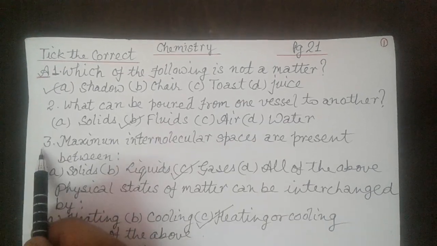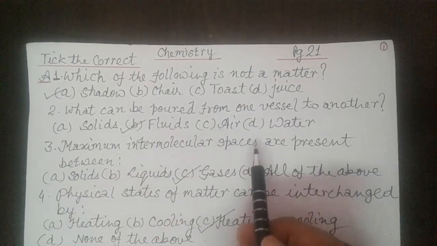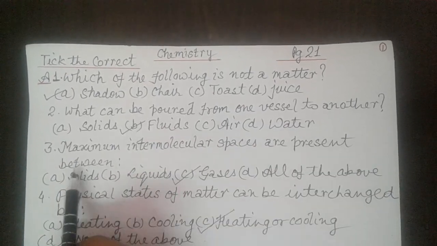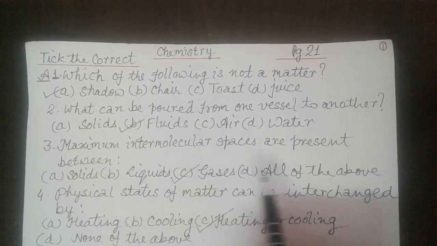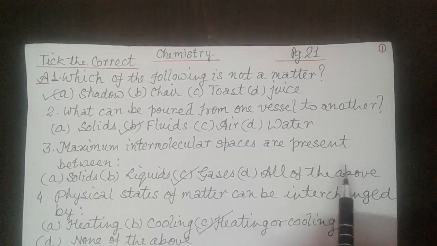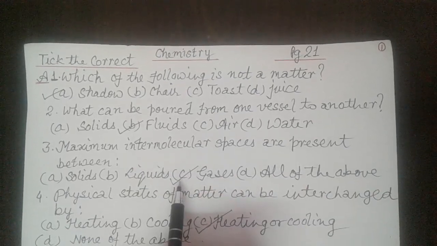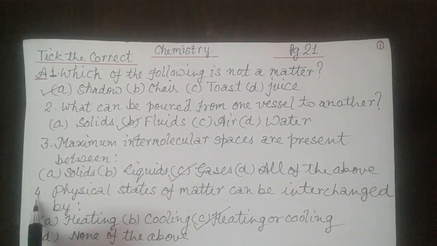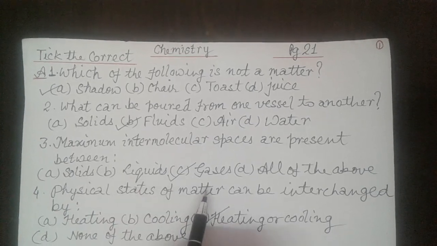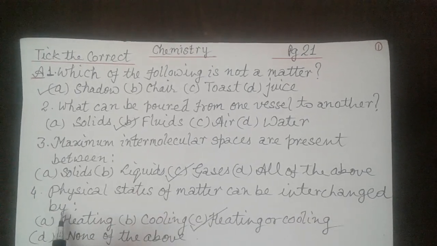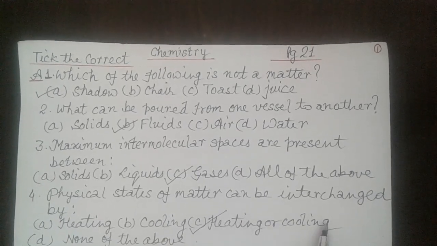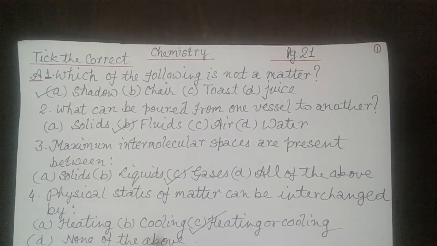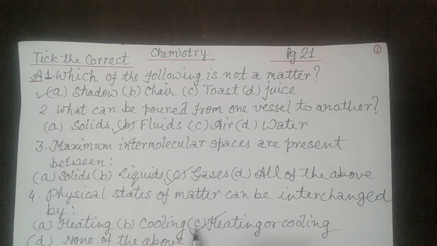Fluids. Now third, maximum intermolecular spaces are present between A. Solids, B. Liquids, C. Gases, D. All of the above. So correct answer is C. Gases. Fourth, physical states of matter can be interchanged by A. Heating, B. Cooling, C. Heating or cooling, D. None of the above. Correct answer is C.